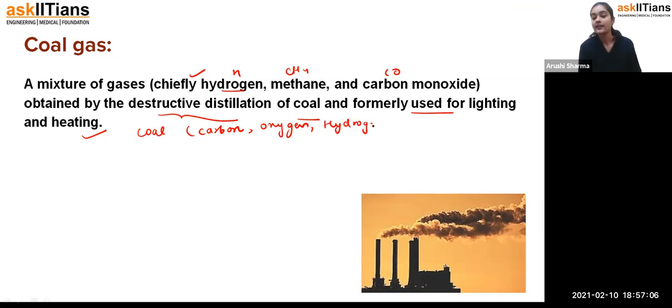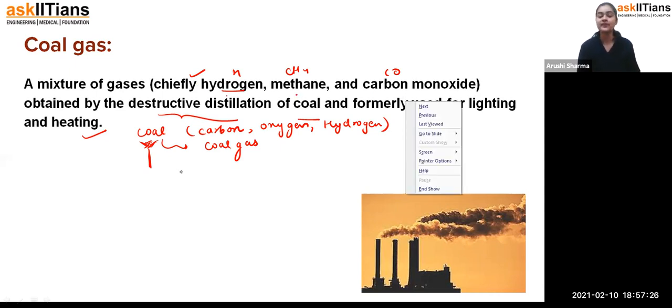When you burn it, there is a release of gas which we call coal gas, and that gas is used for lighting and heating purposes. It mainly contains hydrogen, methane and carbon monoxide. It is also used in industries as a fuel. Fine. So it is the gaseous form.